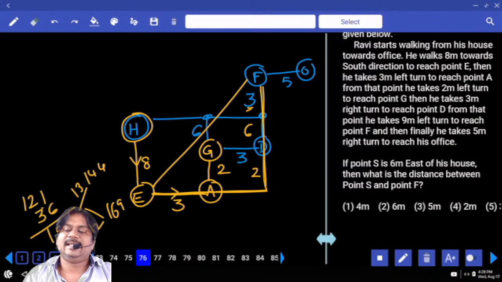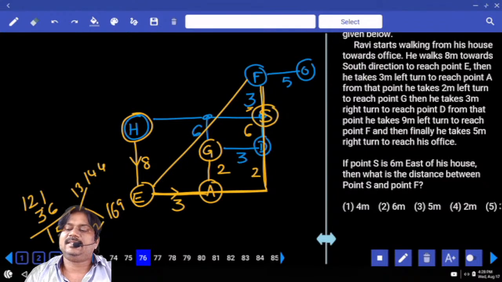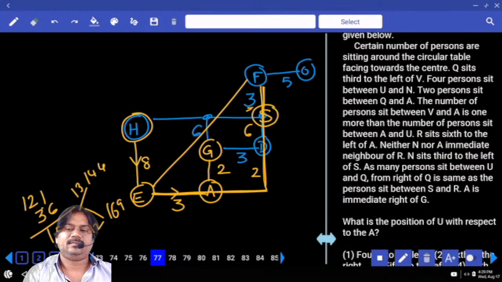Next, if point S is 6 meters to the east of his house, 6 meters means, is it the place of S? And then what is the distance between S and F? What is the distance between S and F? 3 meters. Are you done? Right.